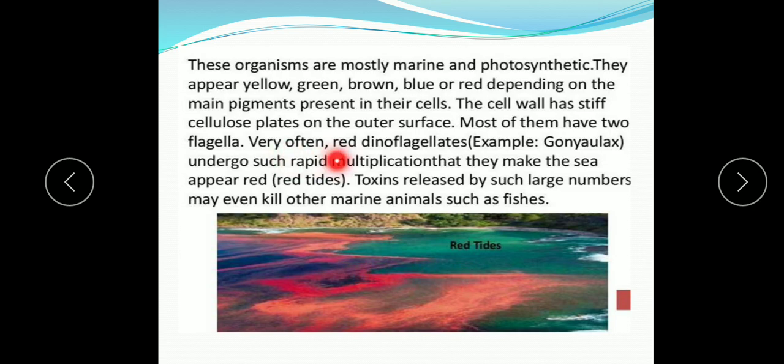Very often red dinoflagellates, for example Gonyaulax, undergo rapid multiplication. So they reproduce asexually very rapidly, and they make the sea appear red, and so red tides occur. And toxins released by such large numbers of dinoflagellates may even kill other marine animals, like fishes. So this is the phylum Pyrophyta, or dinoflagellates.